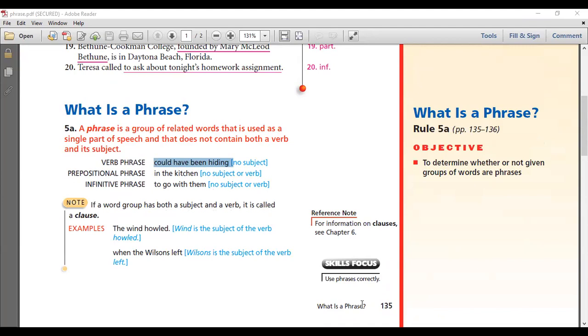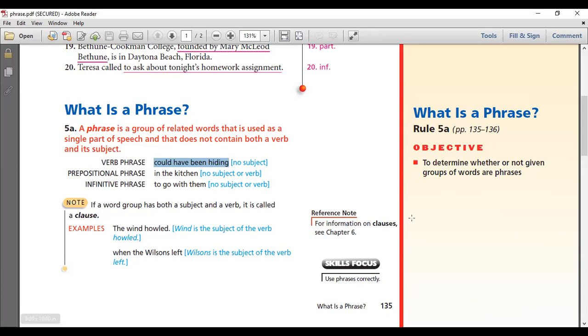Do you guys see the screen that I'm sharing or no? Yes, we do. Okay, so why are we not able to identify the helping verb in the following verb phrase? The verb phrase is made up of helping verbs and main verb. One main verb, and we have multiple helping verbs. I want you to tell me, out of could have been hiding, where are my helping verbs and which one is my main verb? Ruqayya.